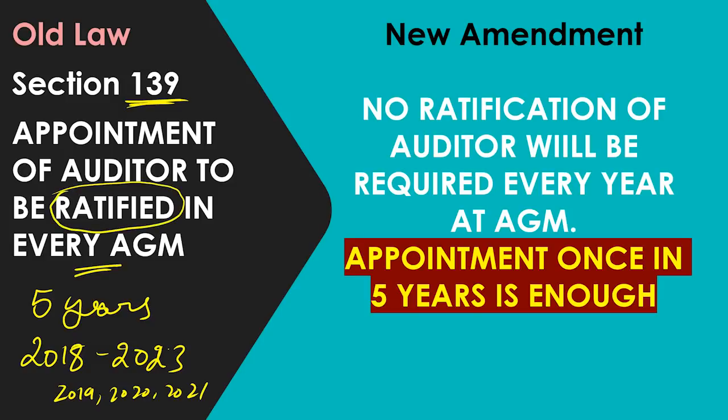This was very funny, because we are anyway appointing for 5 years. But the new amendment, with commencement date from 7th May 2018, says no ratification of the auditor will be required at every annual general meeting. Appointment once in 5 years is enough, and we have complied with the law. There is absolutely no problem.